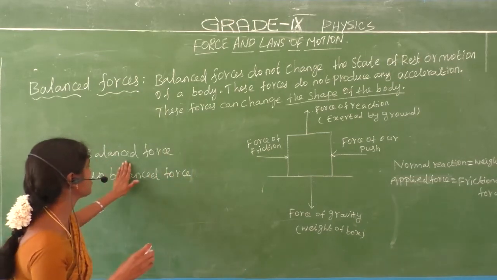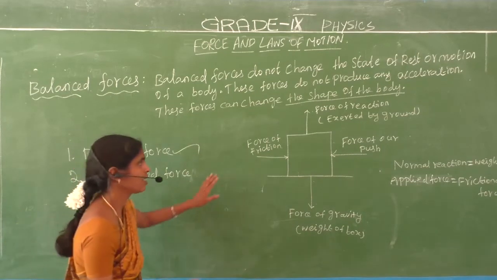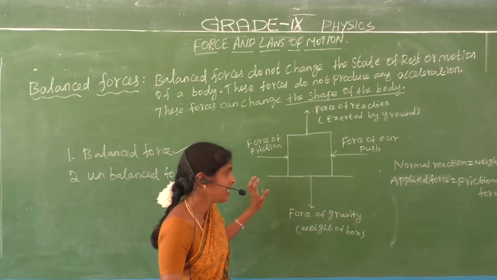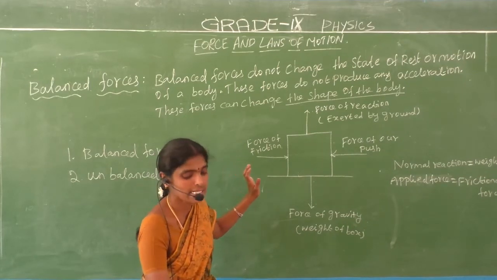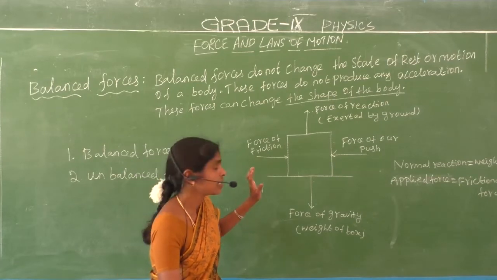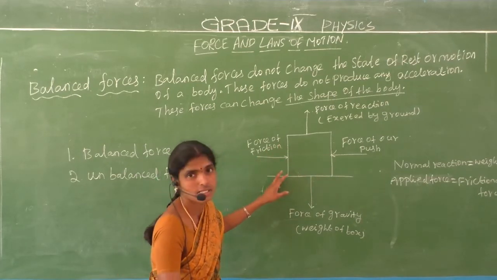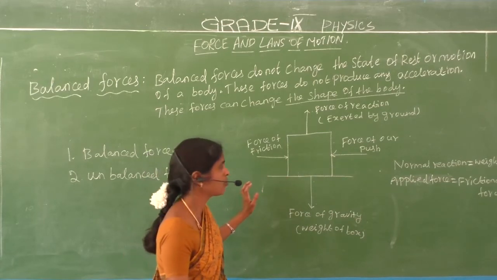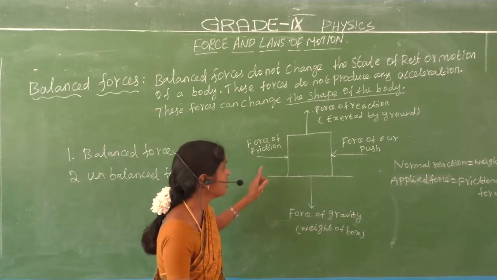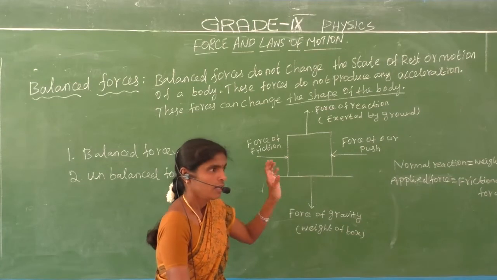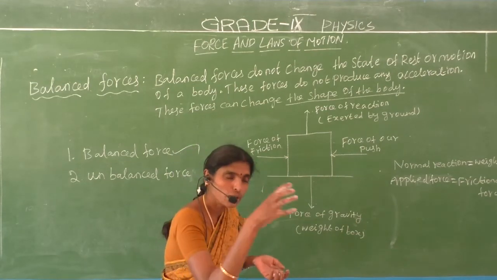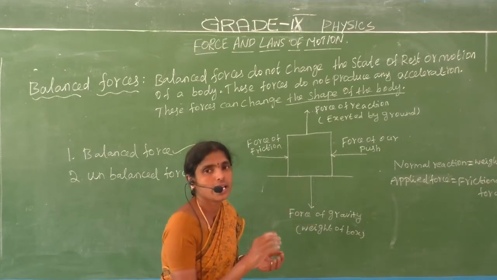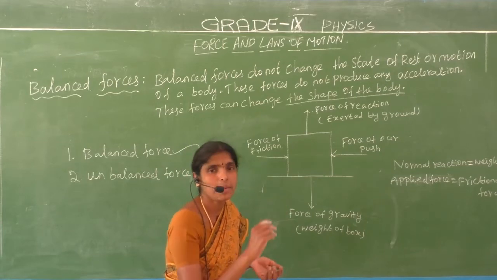Now we are going to discuss the balanced force. First, what is meant by balanced force? If the resultant of all the forces is equal to 0, all the forces acting on your body are 0. If all the forces we give to an object are equal to 0, then the force is called the balanced force. The object gets balanced.